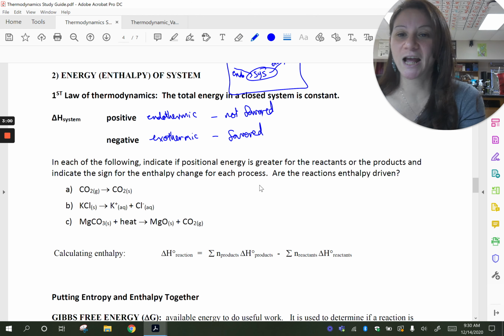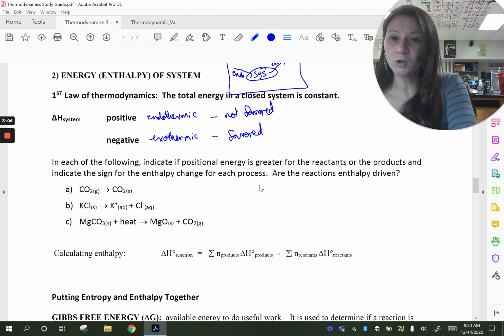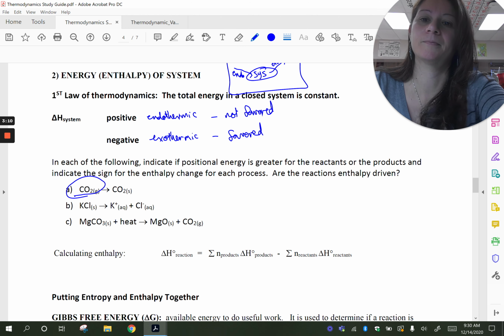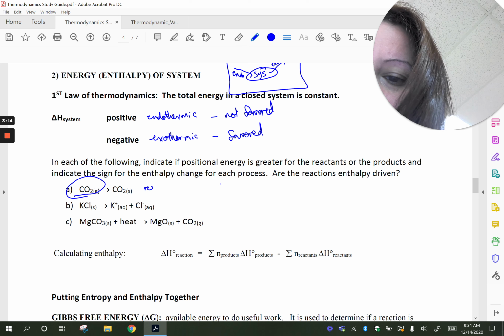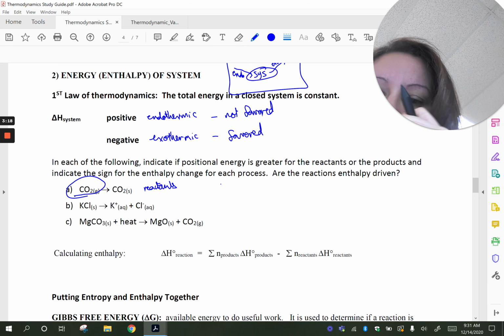So CO2 gas going to CO2 solid. Which one has more potential energy? Well, gases have more potential energy, right? And so the reactants here have more potential energy.